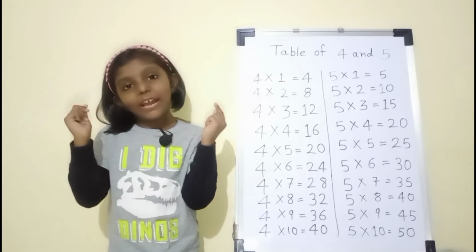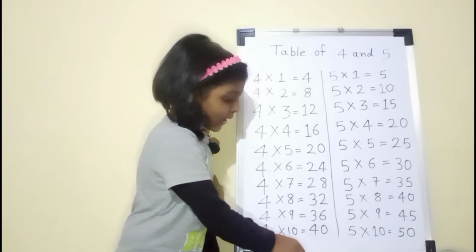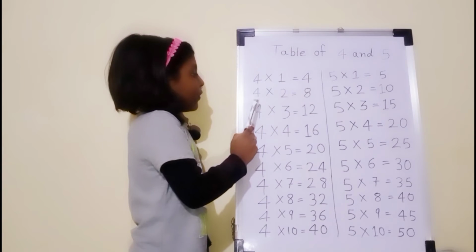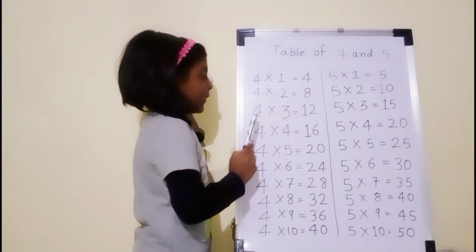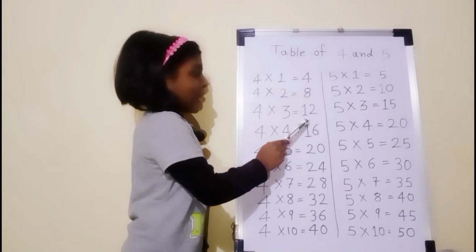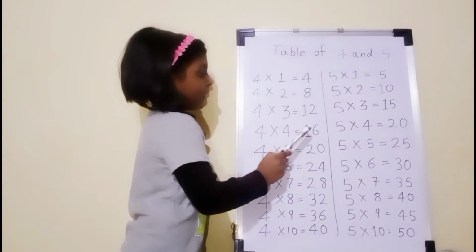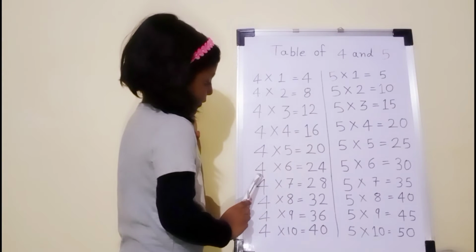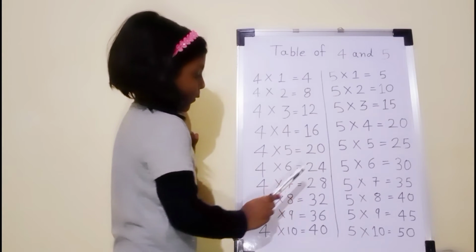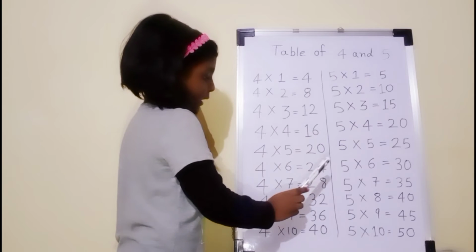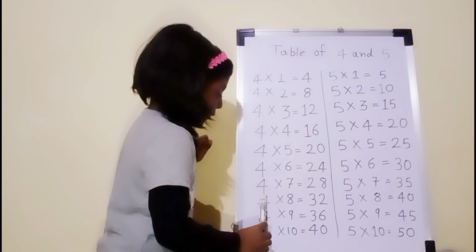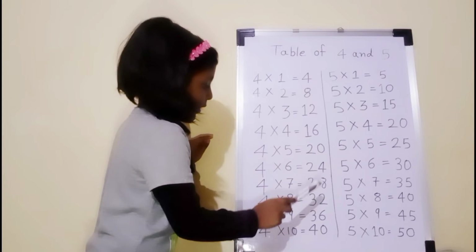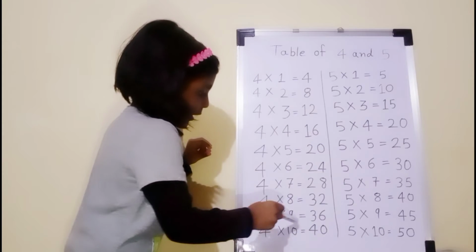So let's start. 4 1s are 4, 4 2s are 8, 4 3s are 12, 4 4s are 16, 4 5s are 20, 4 6s are 24, 4 7s are 28, 4 8s are 32, 4 9s are 36, 4 10s are 40.